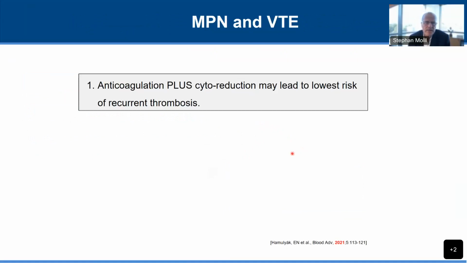Number 1, anticoagulation together with cytoreduction may lead to the lowest risk of recurrent thrombosis, with a focus on if a patient has an MPN and had a VTE, anticoagulation by itself is not appropriate. It needs to be combined or should be combined with cytoreductive therapy.